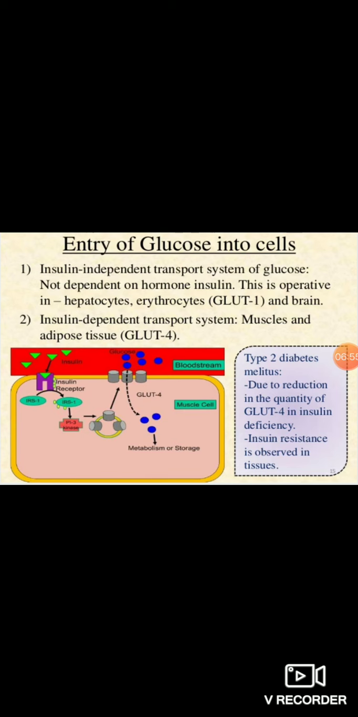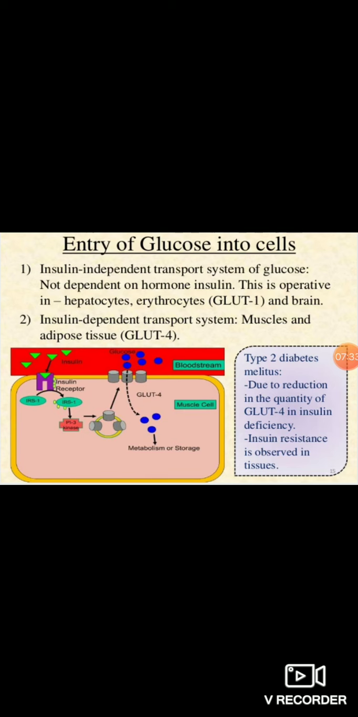The second is the insulin dependent transport system, where insulin is required for the transport of glucose from the blood into the particular cell. The most common examples are muscles and adipose tissue. For the insulin dependent system, there is another glucose transporter, known as the GLUT4 transporter. This GLUT4 transporter is present in the muscles and the adipose tissue.